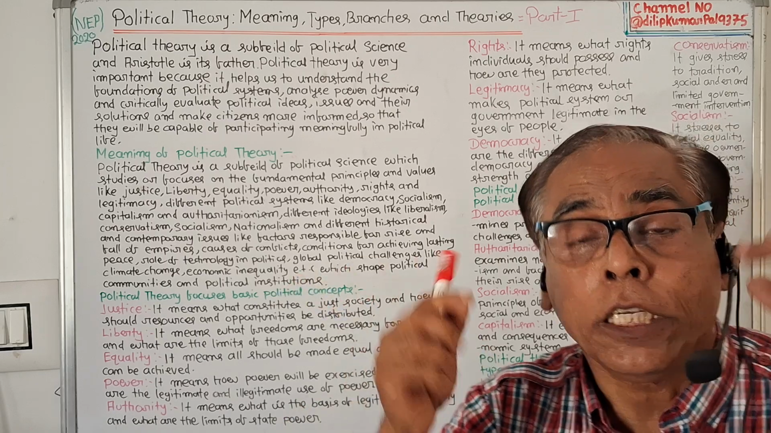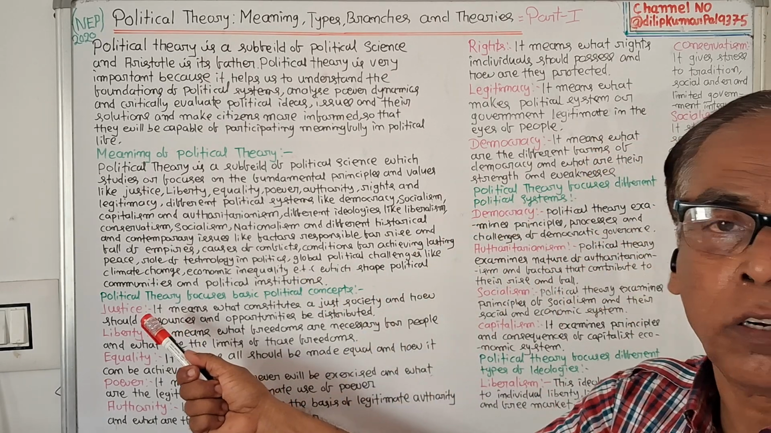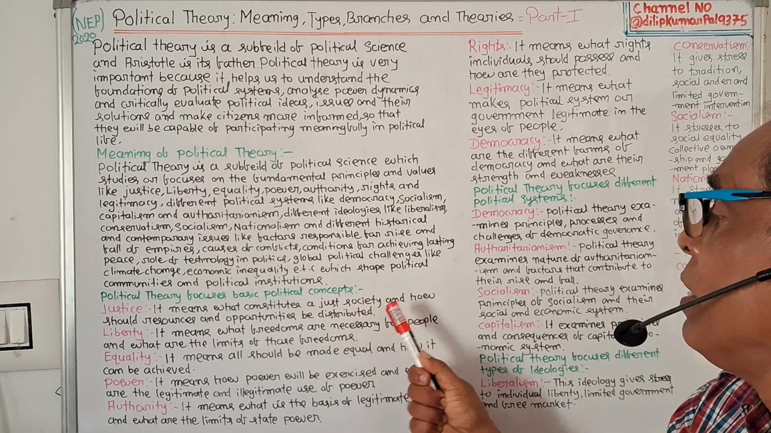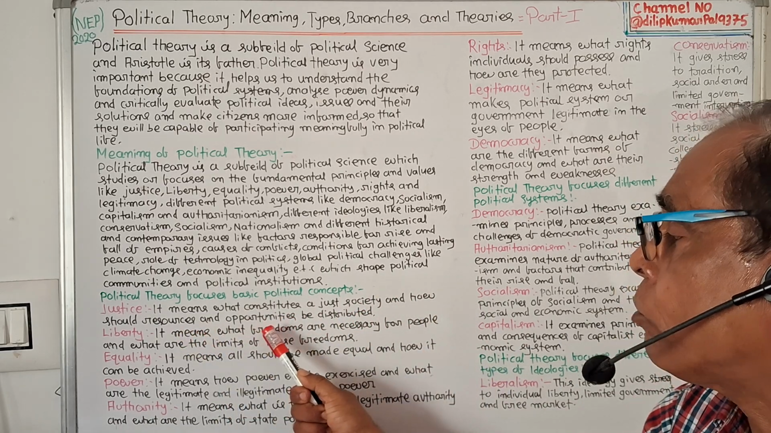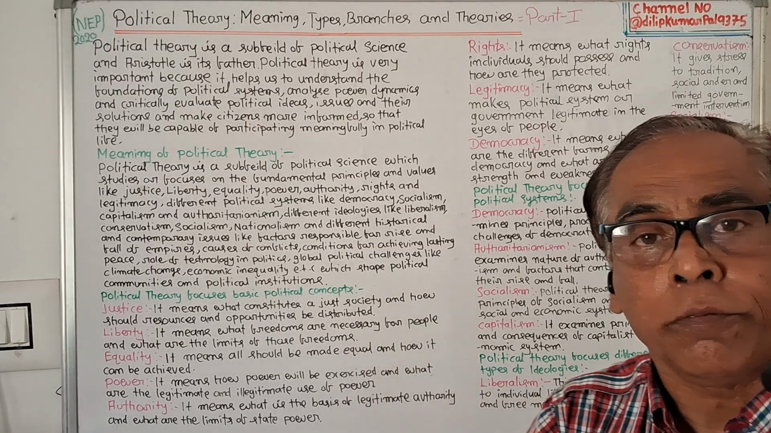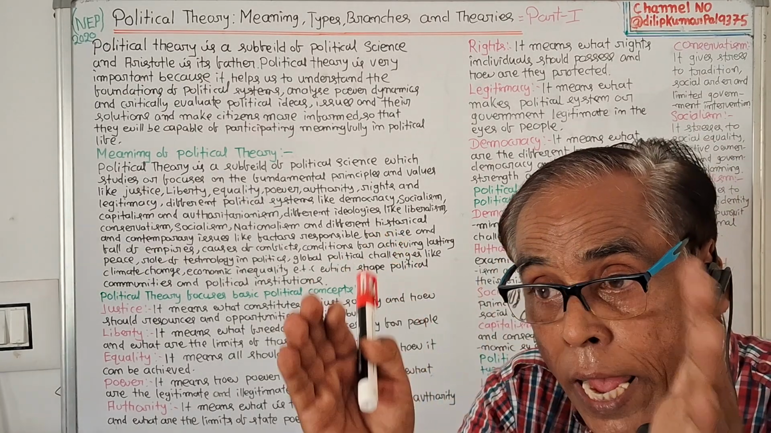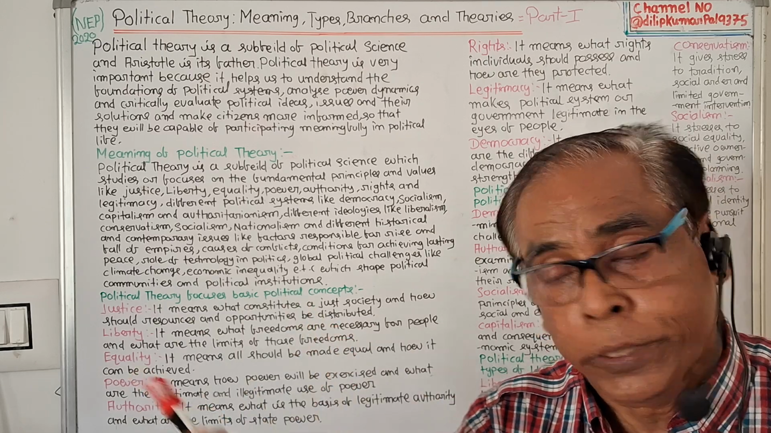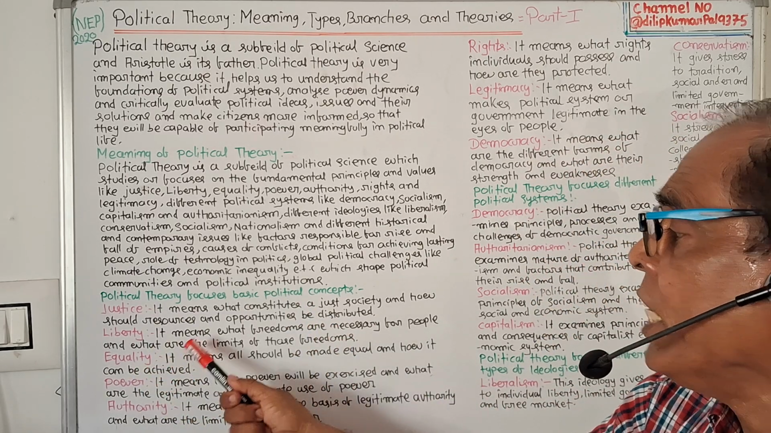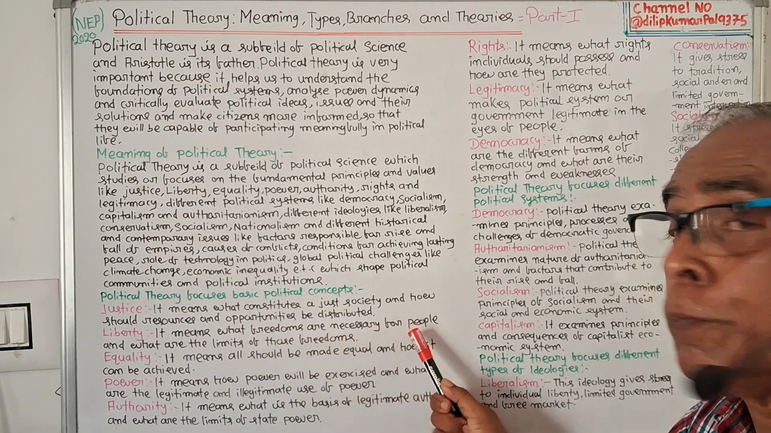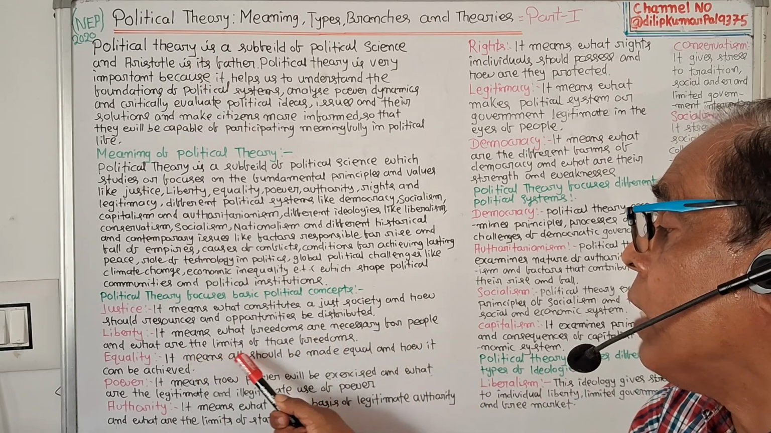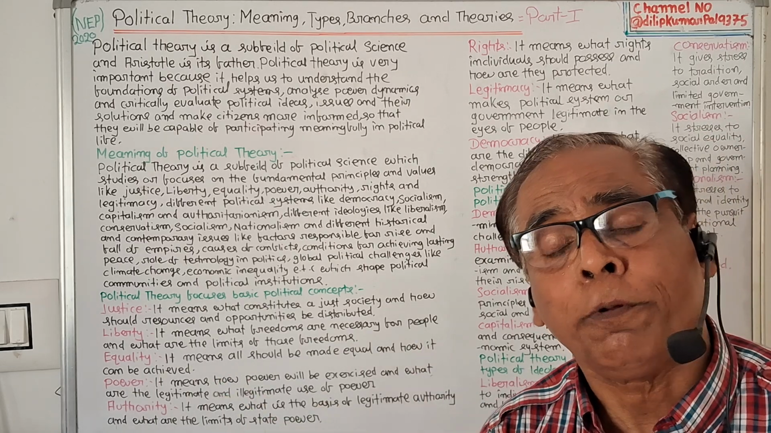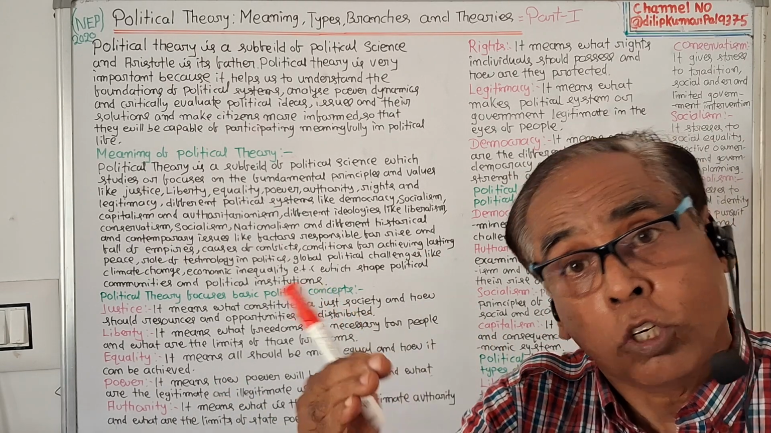It focuses on basic political concepts like justice. What is justice? It means what constitutes a just society and how resources and opportunities should be distributed. Number two, liberty. It means what freedoms are necessary for people, what are the limits of those freedoms, and how these liberties will be protected.